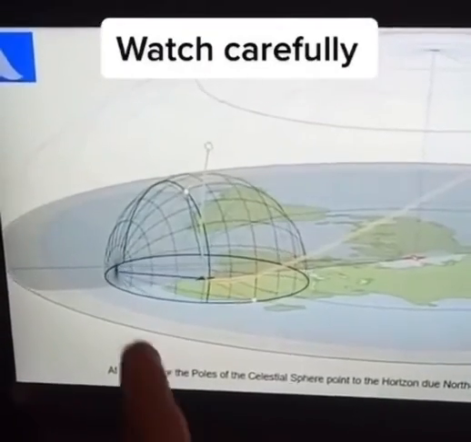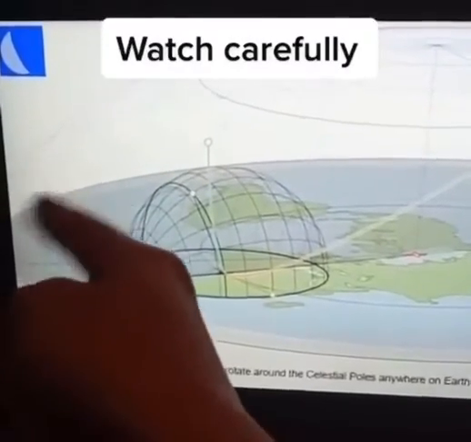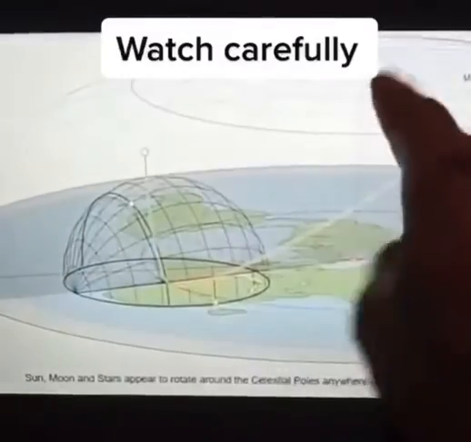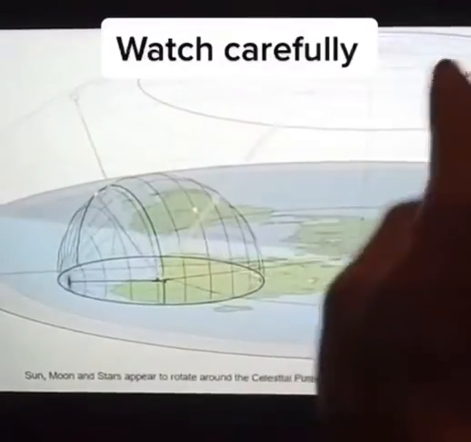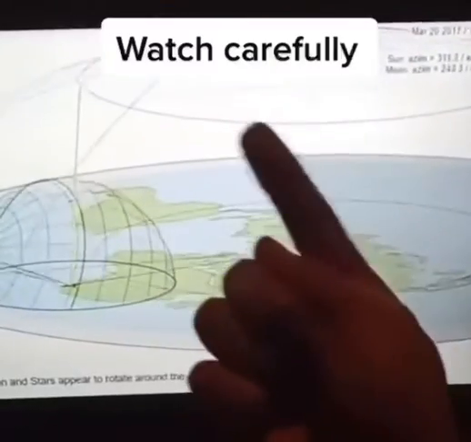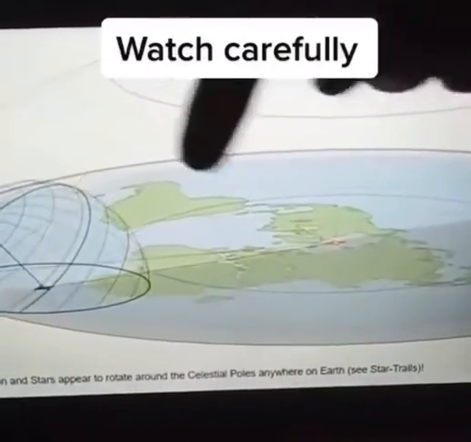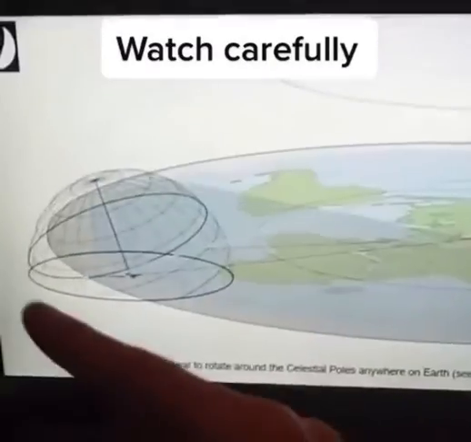And that South Pole going the opposite direction is just a reflection. This dome is reflective, and as that turns this way, like that, this goes the other direction.